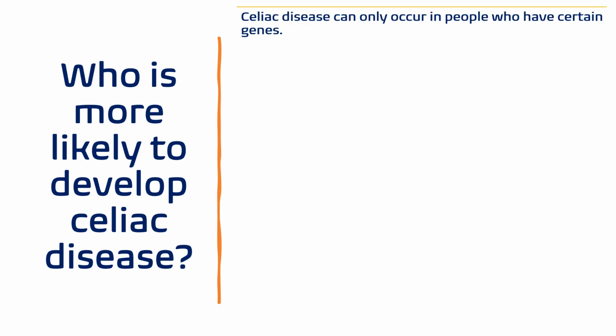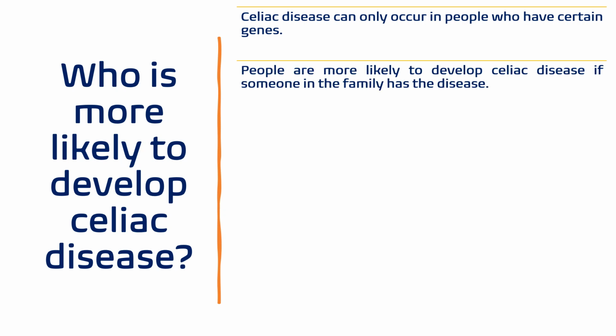Who is more likely to develop celiac disease? Celiac disease can occur in people who have certain specific genes. Whenever proteins are digested, either indigenous protein or exogenous protein, they are presented on the cells with the help of MHC, major histocompatibility complex, which is the product of HLA genes. People are also more likely to develop celiac disease if someone has a family history of that particular disease.